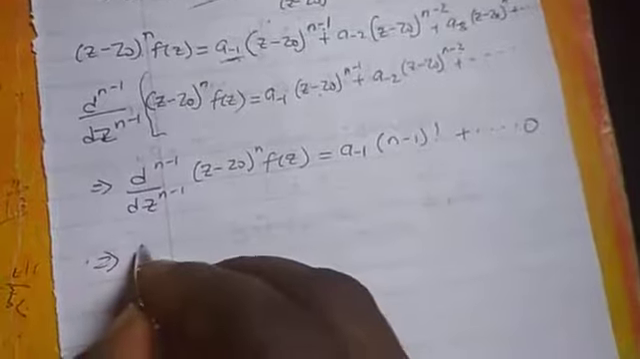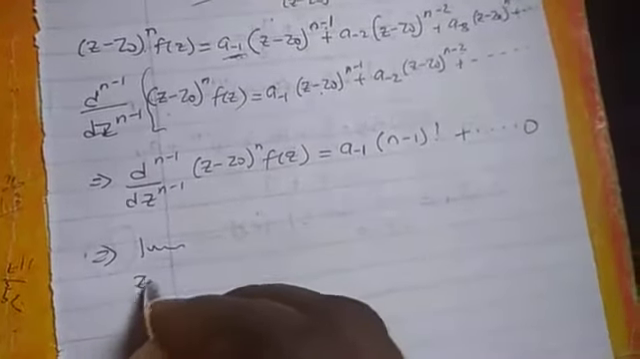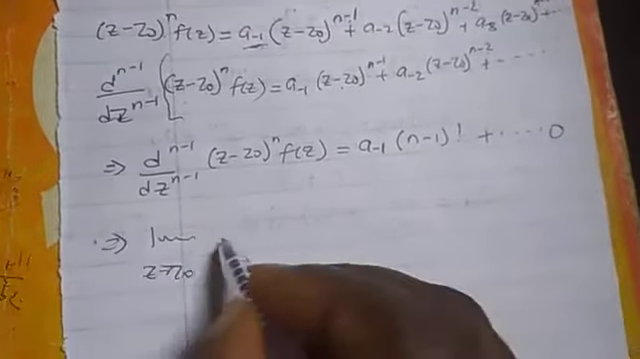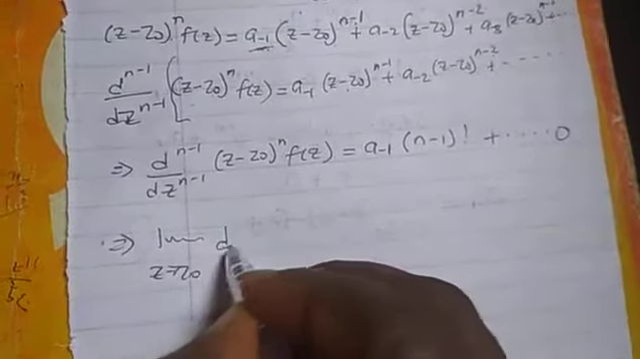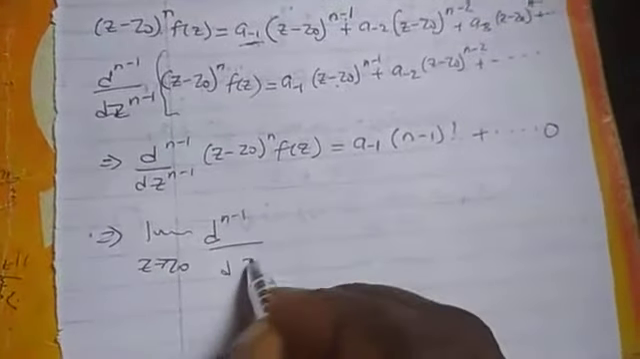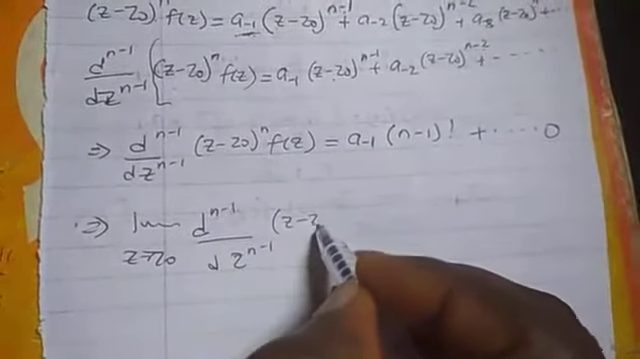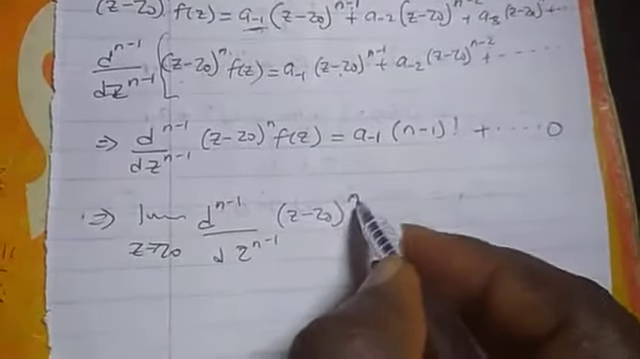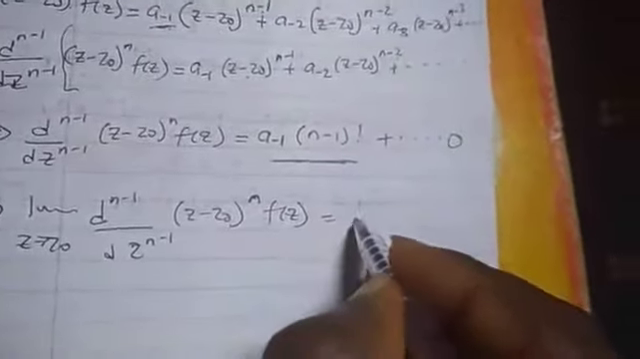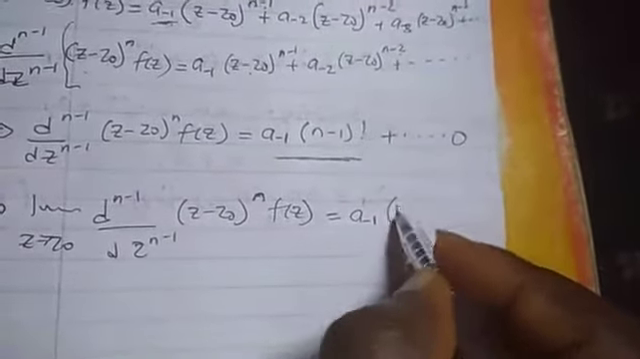So what we now do is we take the limit, as z tends to z naught, of the m minus 1 derivative over dz. I'm putting the limit on both sides. But if I put the limit, it doesn't affect all this. So what we are just going to have left is this.